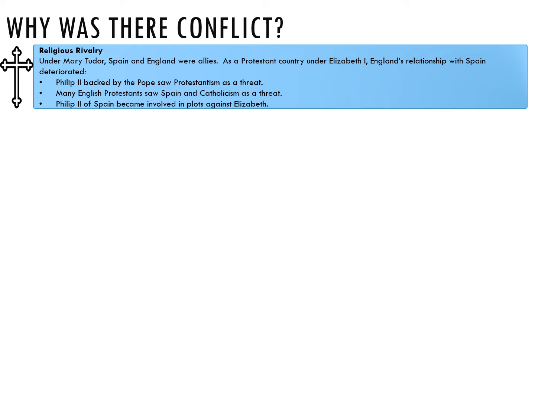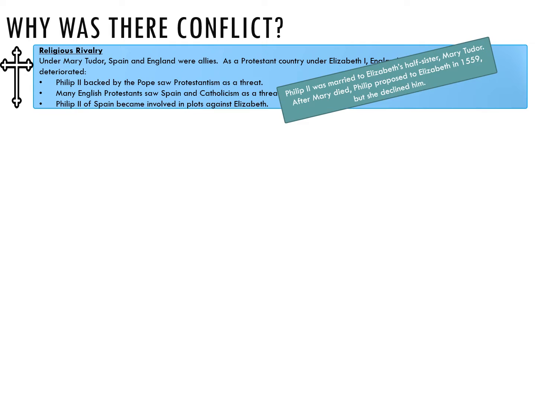Now, under Mary Tudor, Spain and England were allies, and as a Protestant country under Elizabeth I, England's relationship with Spain deteriorated. Philip II, backed by the Pope, saw Protestantism as a threat to the authority of the Catholic Church. Many English Protestants saw Spain and Catholicism as a threat, and Philip II of Spain became involved in Catholic plots against Elizabeth. Philip II had been married to Elizabeth's half-sister, Mary Tudor, and after Mary died, Philip proposed to Elizabeth in 1559, but she declined him because he was a Catholic.